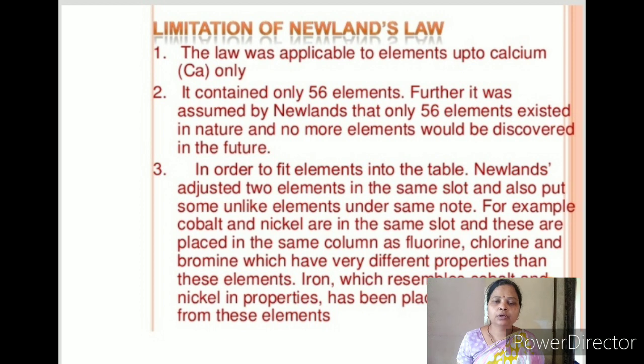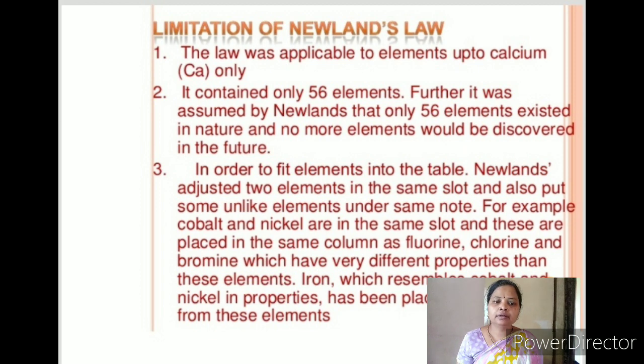For example, cobalt and nickel are in the same slot, and are placed in the same column as fluorine, chlorine and bromine, which have very different properties. Iron, which resembles cobalt and nickel in properties, has been placed away from these elements.